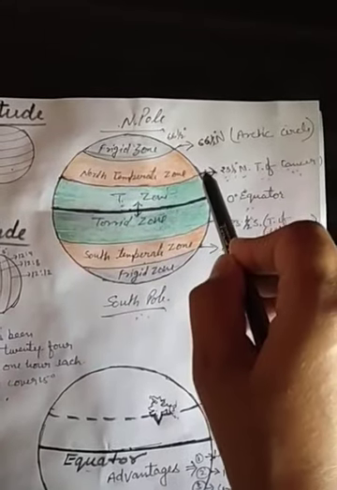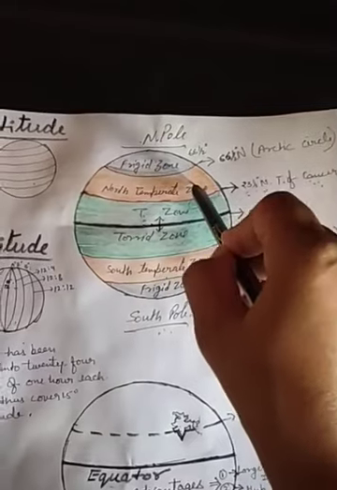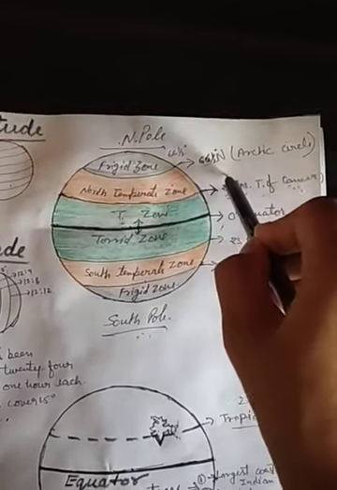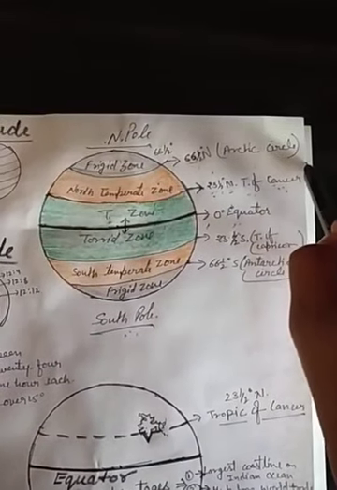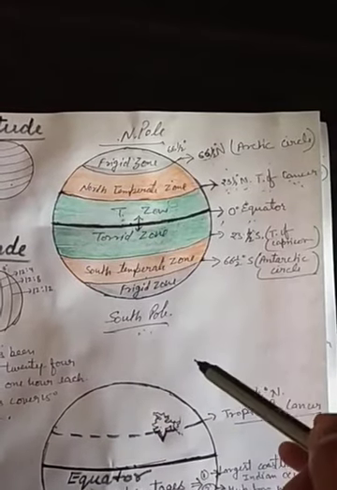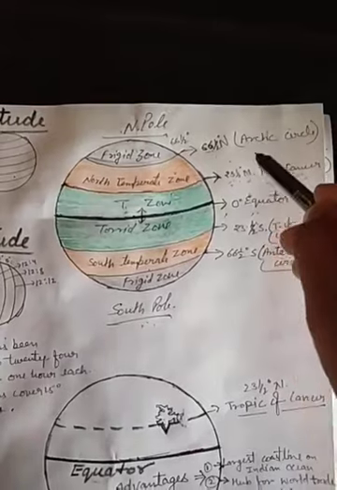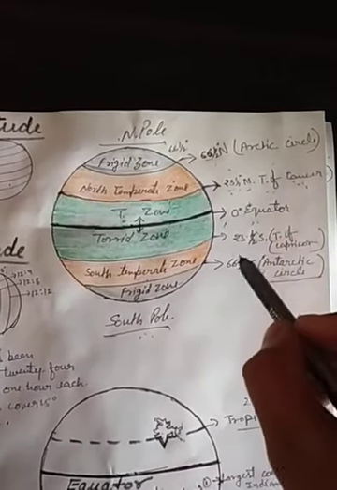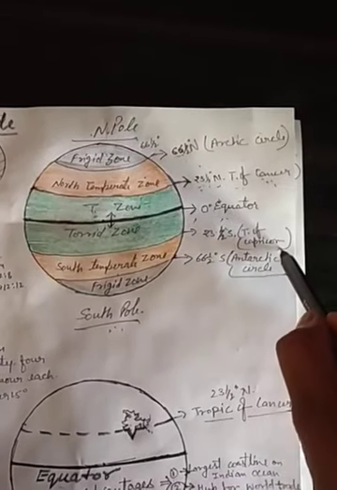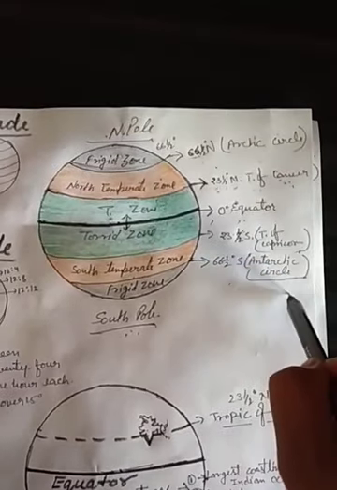After that, the next important latitudinal line is 66.5 degree north, known as the Arctic Circle. Similarly, the same degrees divide the southern part: 23.5 degrees south is the Tropic of Capricorn, and 66.5 degrees south is the Antarctic Circle.